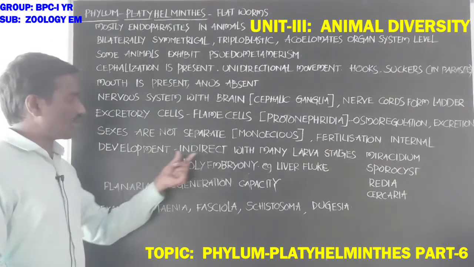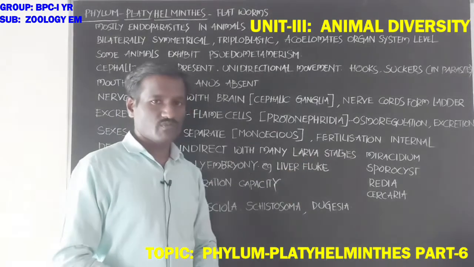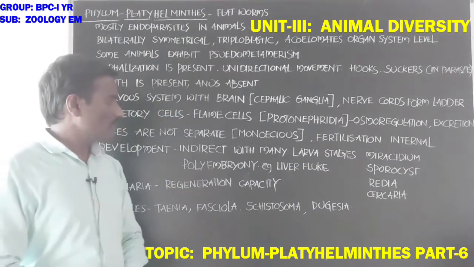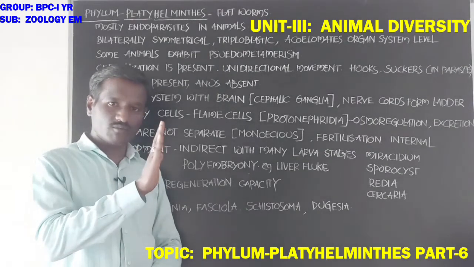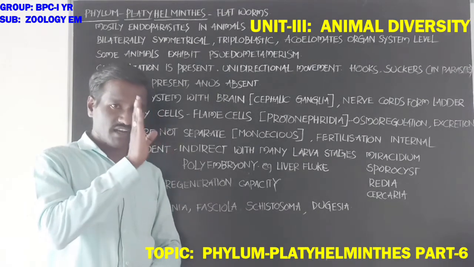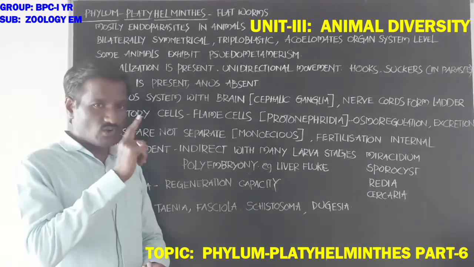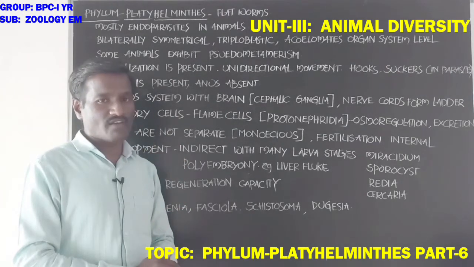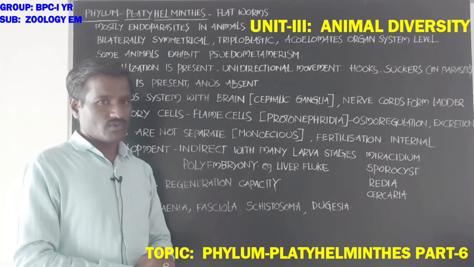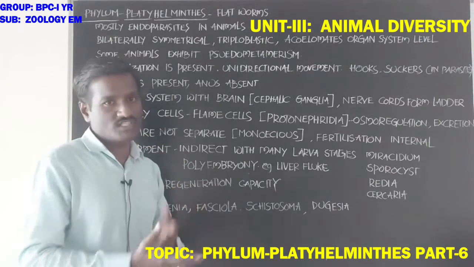Next, development is indirect with many larva stages. Students, since larva stages are present, direct development is absent and indirect development is present. The zygote develops into larva stages, forming many larva stages.